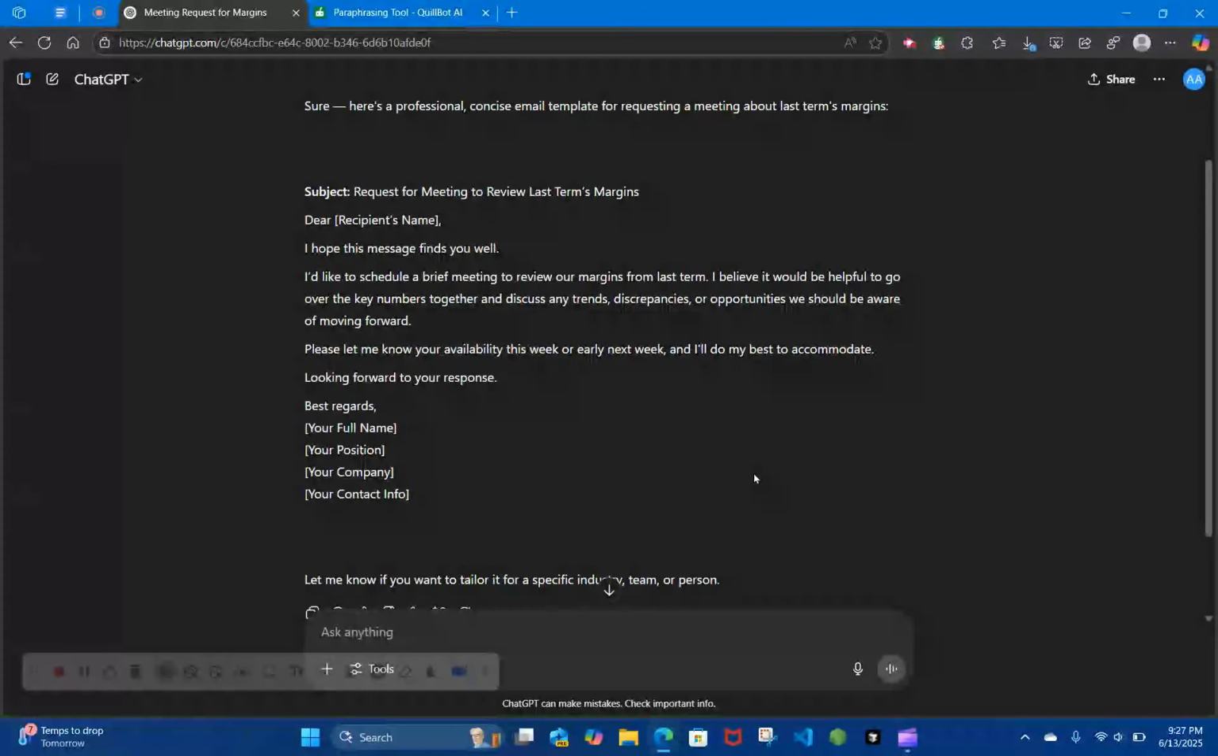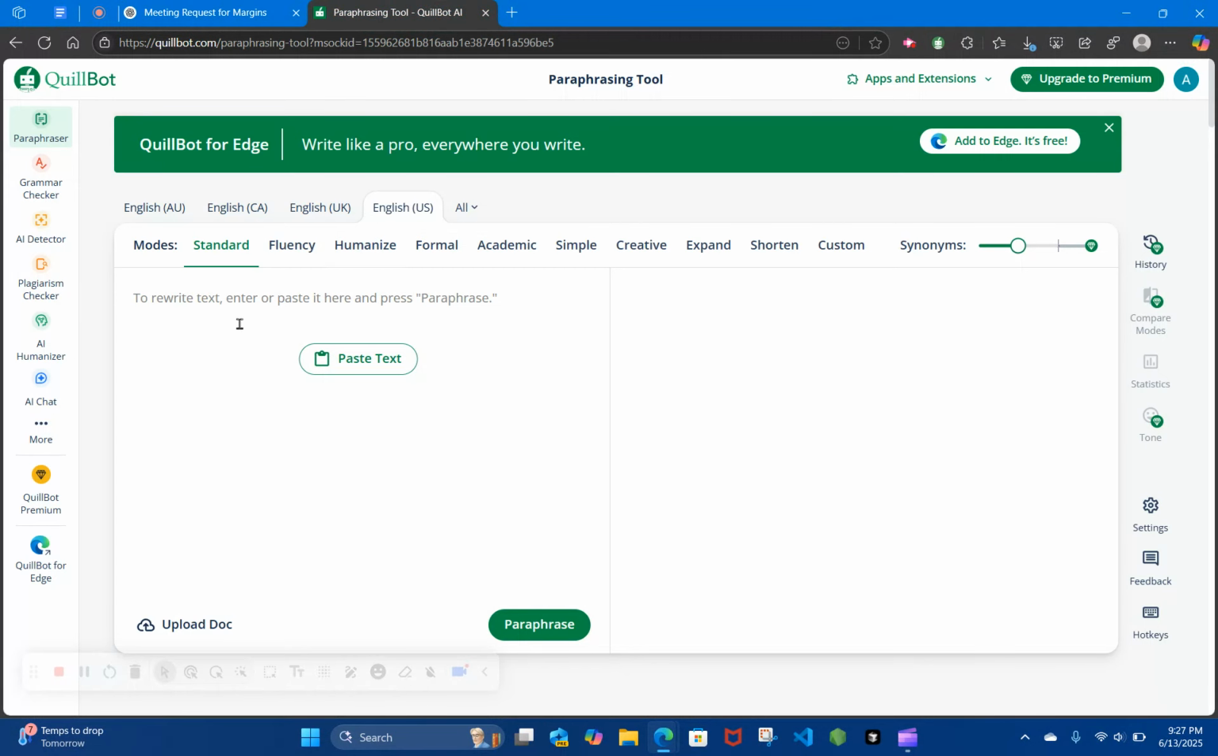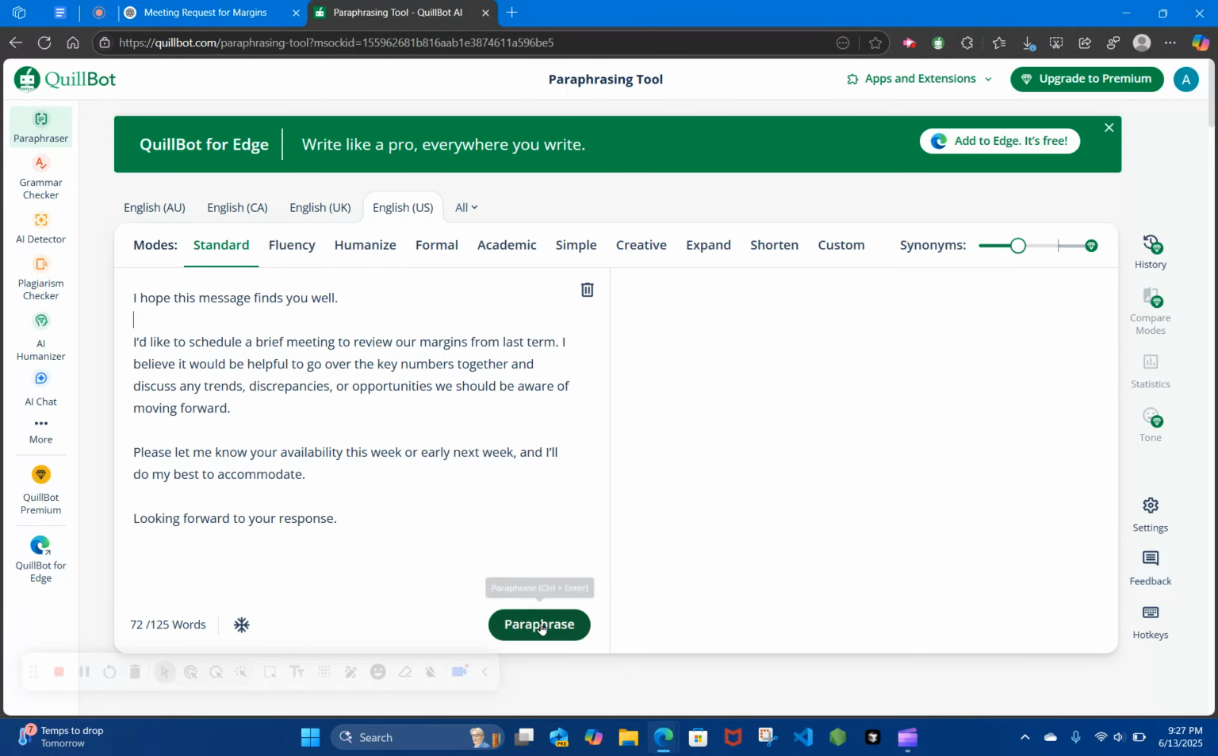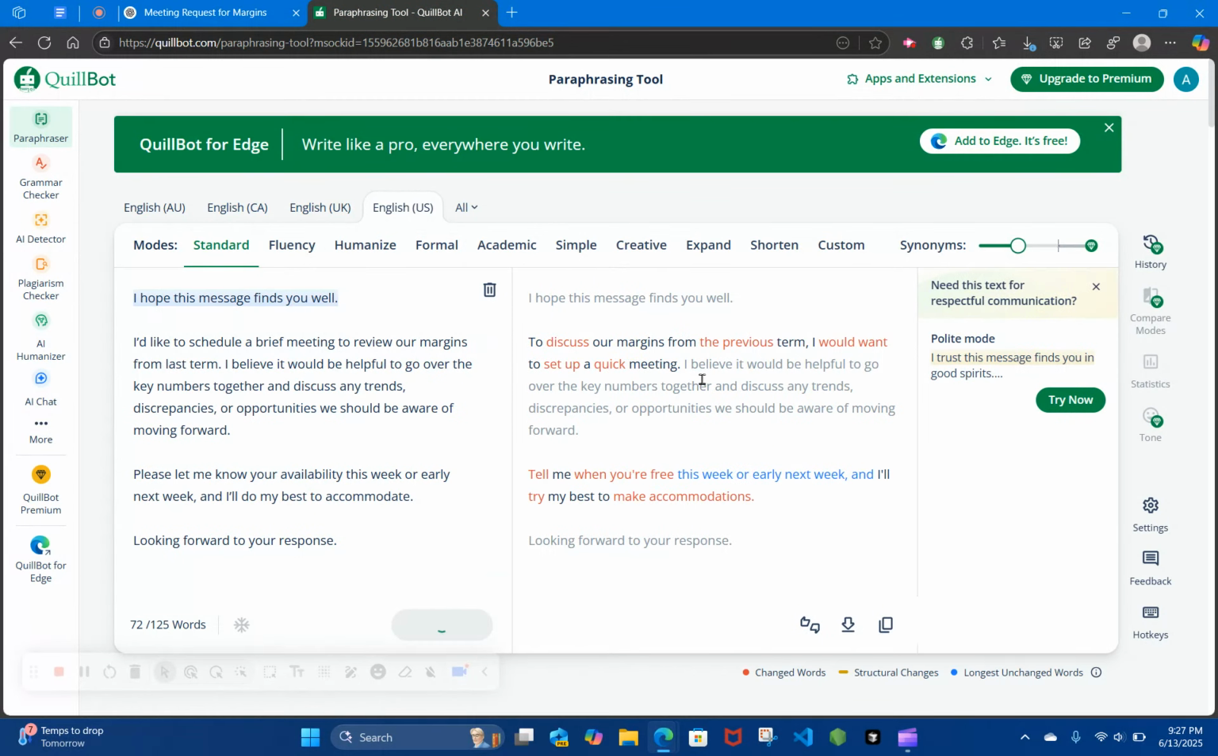Hey everyone, today we're going to be going over an interesting use case of Quillbot's Paraphraser, which is to paraphrase business emails. So here I have a sample business email that ChatGPT generated. So I'm just going to paste the text in, and all you got to do is click on paraphrase. Boom, it's really literally that simple.